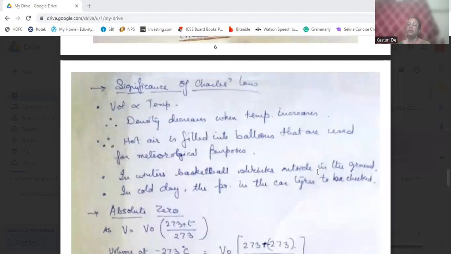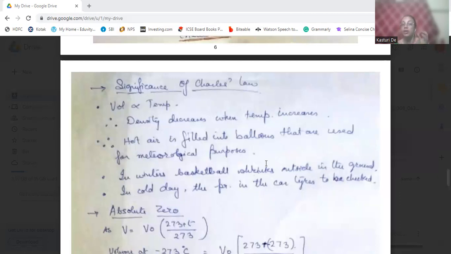Okay, that will make the density less, and therefore the balloon will rise up, and it can serve meteorological purposes. It can take photos. It can reduce the climate, the weather. It can give the weather reports. So these are the significance of Charles' law.